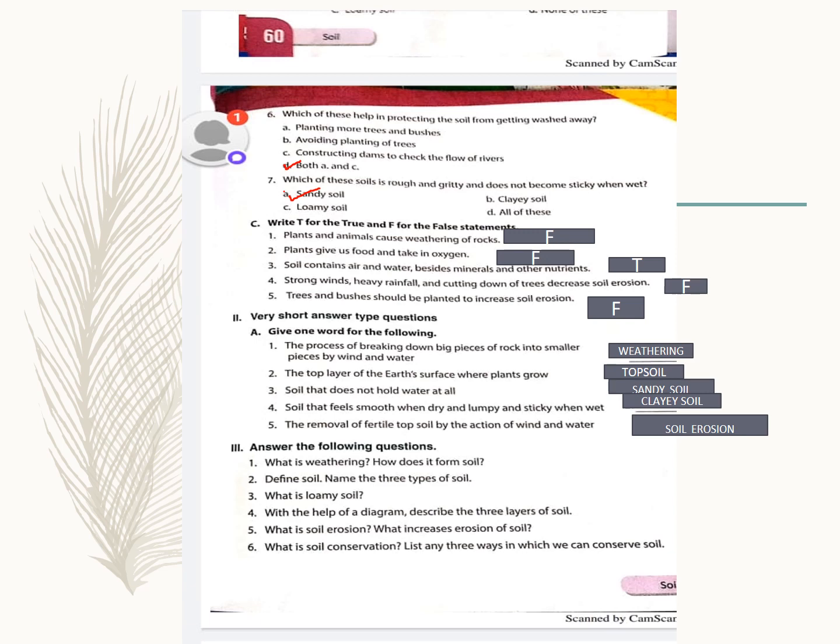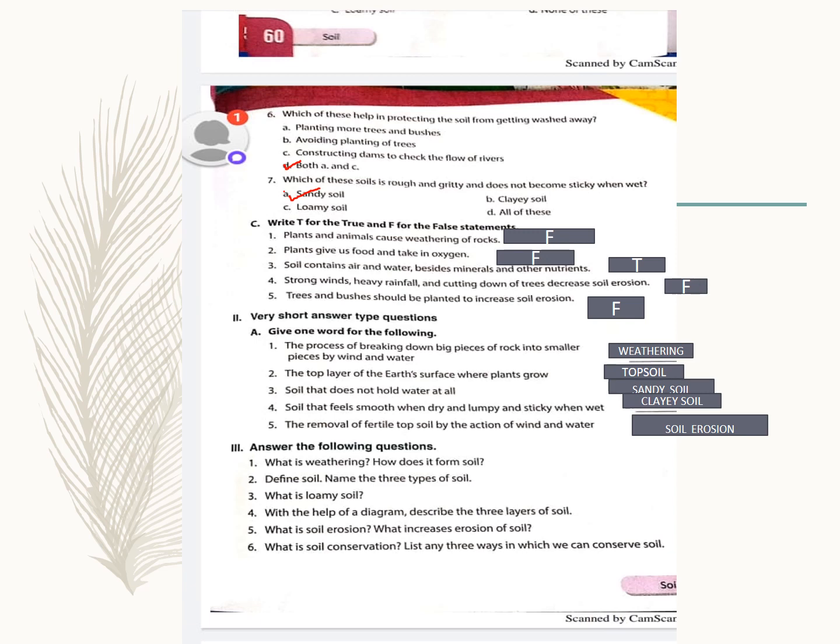Now coming to 2, plants give us food and take in oxygen. So plants, yes, they give us food, but do they take in oxygen? No, they take in carbon dioxide. So here the answer is wrong. So your answer is false. Third one, soil contains air and water besides minerals and other nutrients. Yes, soil also contains air and water with the minerals and other nutrients. So the answer is true.